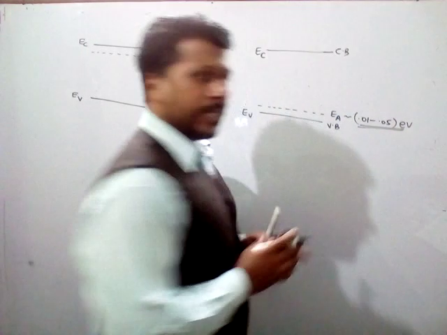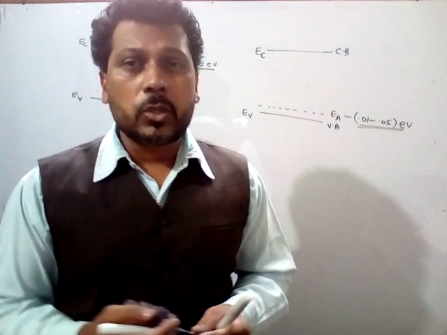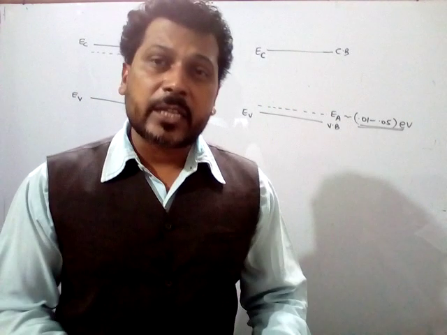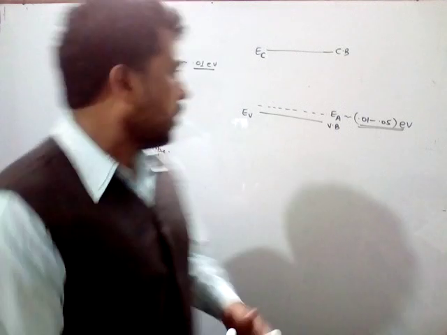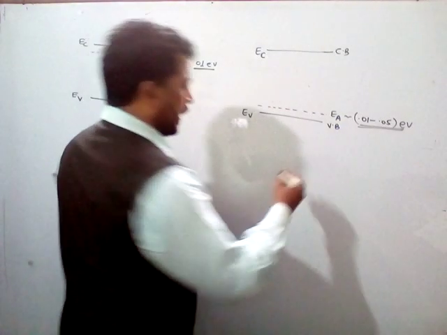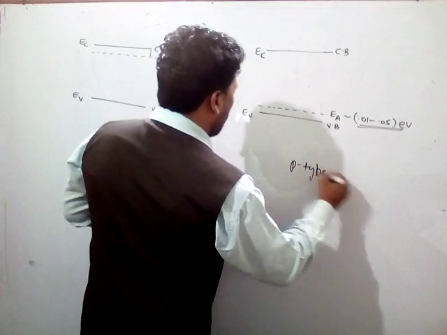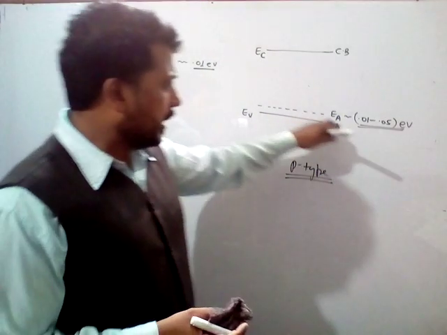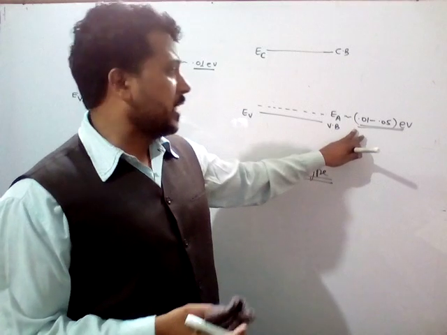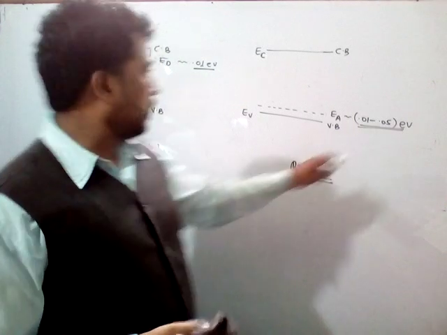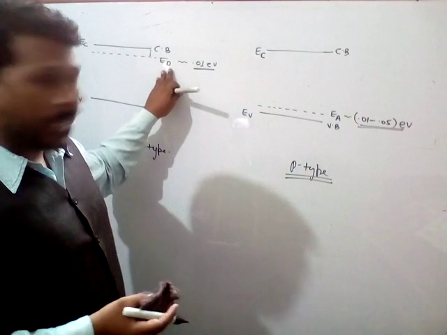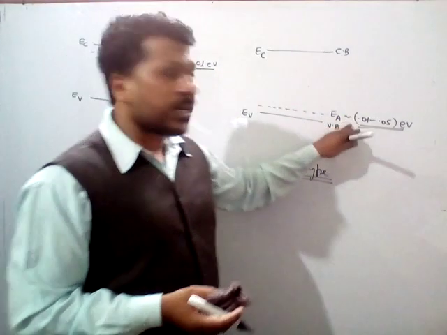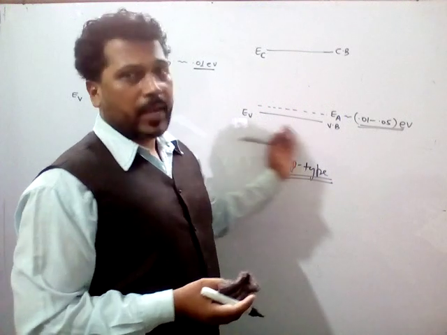So simply, some energy levels are also developed due to the impurities in extrinsic semiconductors, known as ED and EA. ED is the energy developed by the donor atom, and EA is the energy developed by the acceptor atom. The donor energy lies below the conduction energy, and the acceptor energy lies above the valence energy.